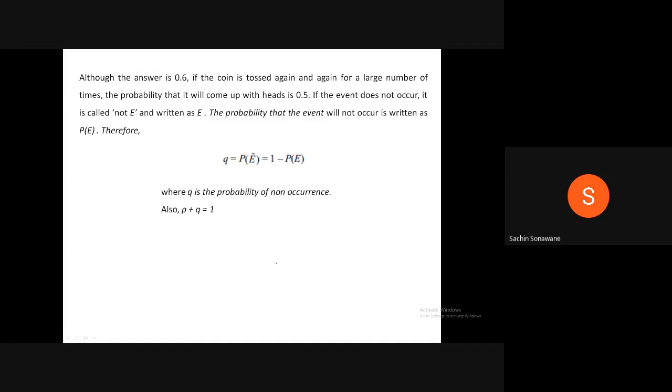Although the answer is 0.6, if the coin is tossed again and again for a large number of times, the probability that it will come up with heads is 0.5.